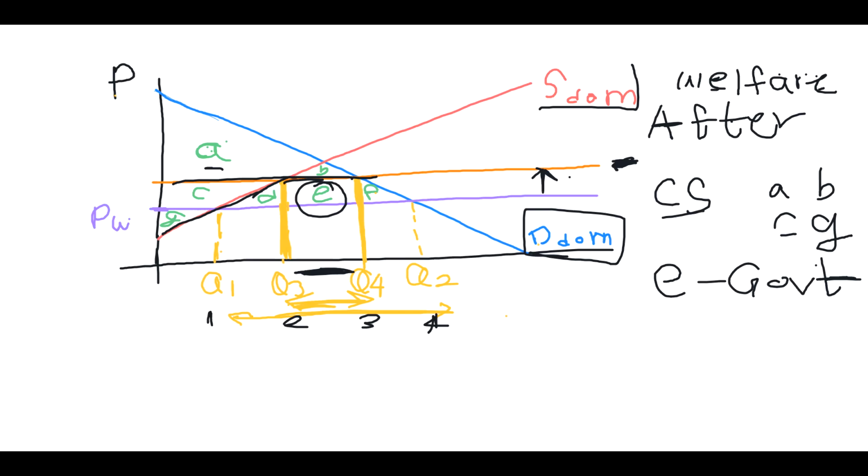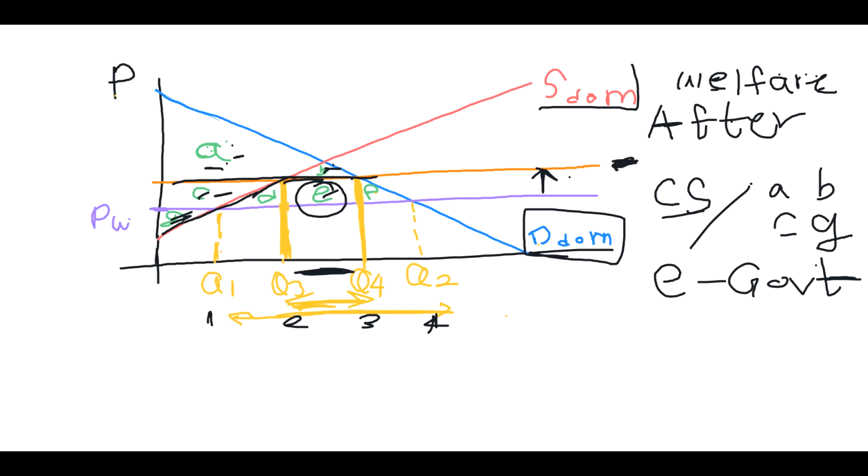Now, total surplus. If we look at it, it would be consumer surplus plus producer surplus plus government surplus, right? Total surplus in this case. Earlier the government got nothing, there were no tariffs, right? So now the government would also earn. So yes, A plus B plus C plus E plus G. A and B are consumer surplus, C and G are producer surplus, and E is government. So A, B, E, C, G. This is the total surplus.